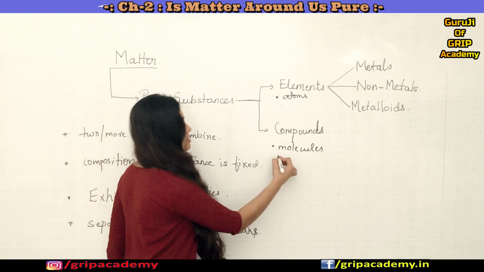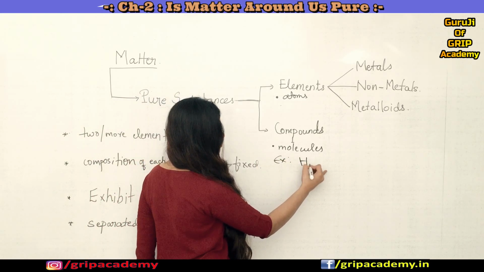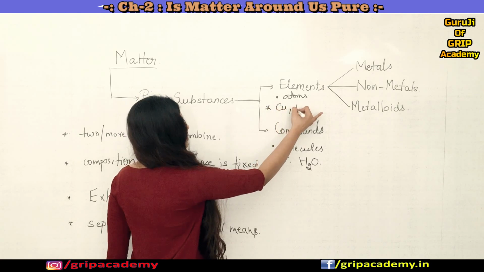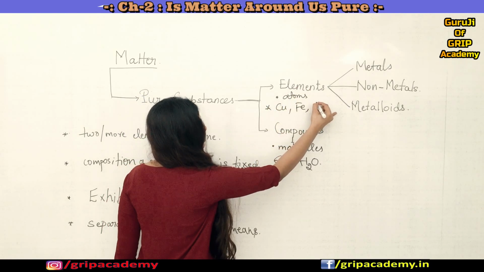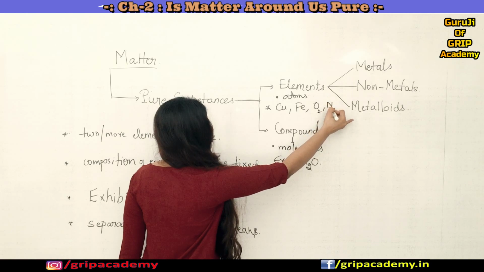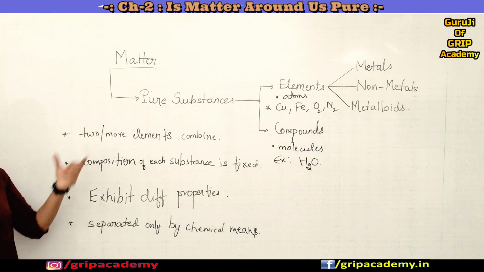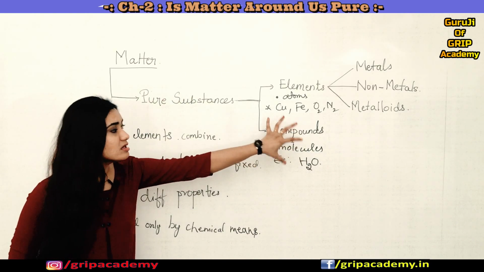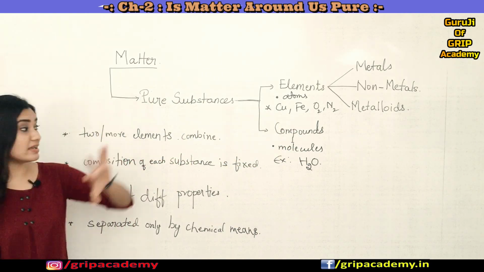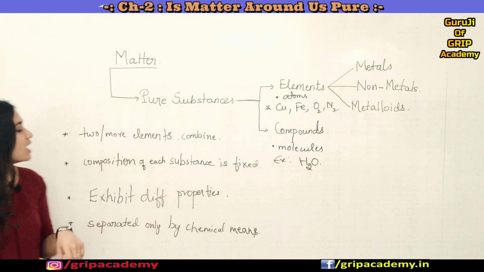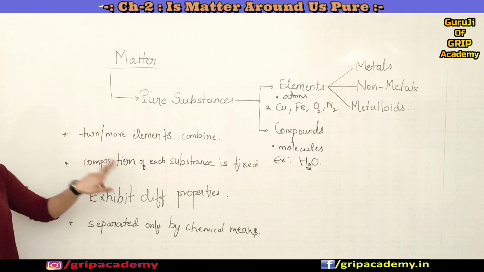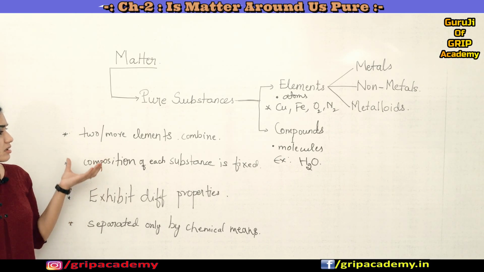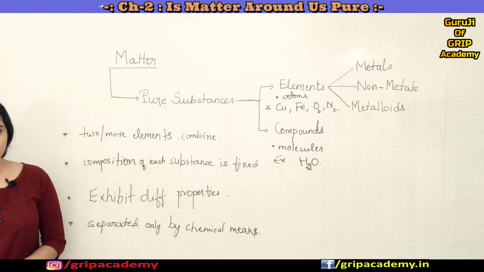For compounds you can give an example of water. And for elements you already know a few examples like oxygen or nitrogen. So the first point is telling that two or more elements will combine together to form a compound, right? So that is what the definition of compound is, right? And then the composition of each substance is fixed.